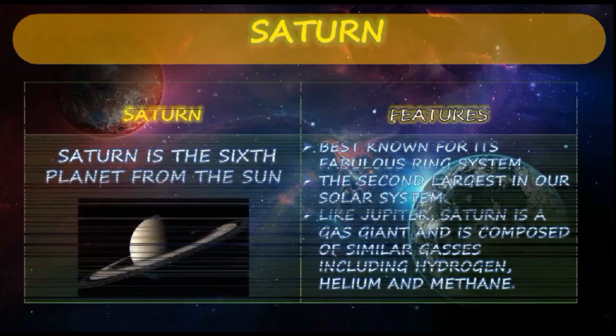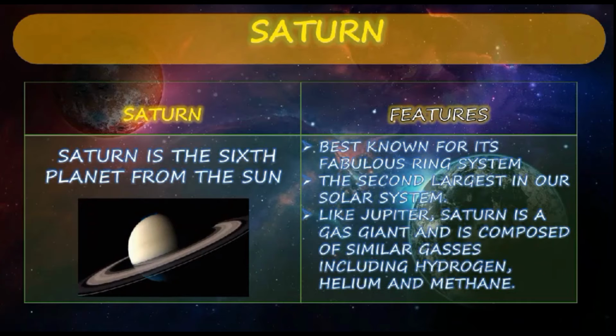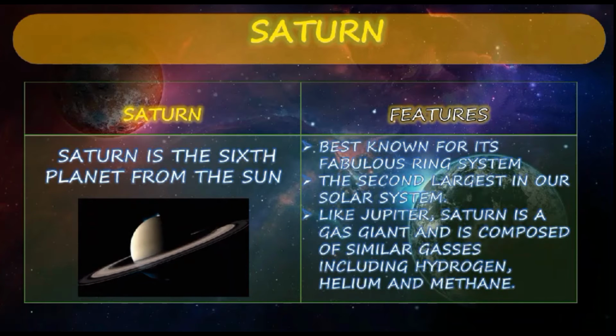Yes, next we shall move to another planet, Saturn. Saturn is the 6th planet from the Sun. It is best known for its fabulous ring system. One of the most beautiful planets in the solar system is Saturn. On Saturn, the rings are present, and the appearance of Saturn will impress us. The rings look so beautiful. So it is best known for its fabulous ring system.